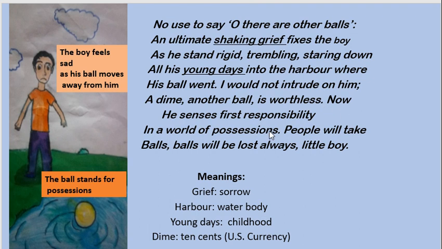Now he senses first responsibility, that is in a world of possessions. World of possession मतलब materialistic possessions, जैसे कि बॉल उसकी favorite चीज है, because he is a child. But we elder ones, we have different kinds of possessions with which we are very much attached to. The loss of the ball, he understands his responsibility. He is able to understand that he has to forget about this ball because he had to fulfill his duties and responsibilities. He also understands that for our possessions, it is our responsibility to keep them safe and secure.